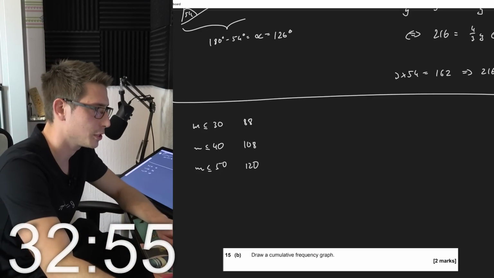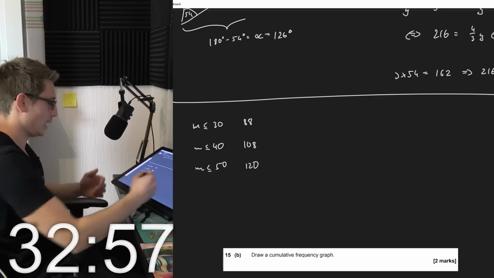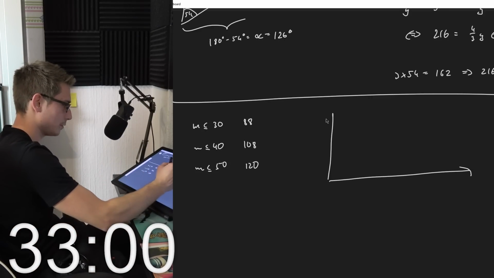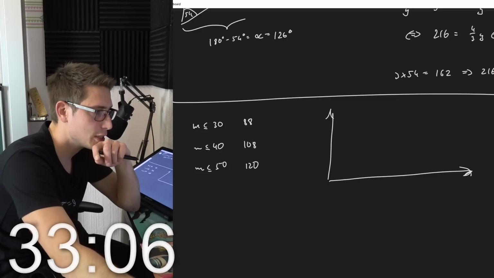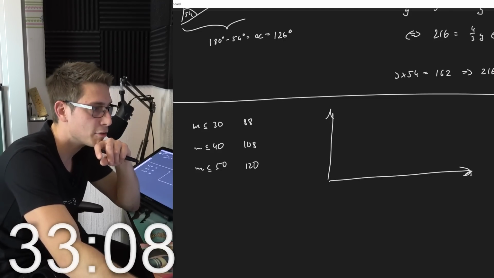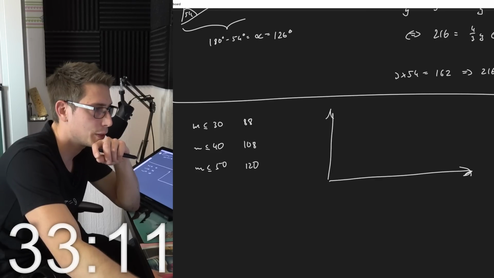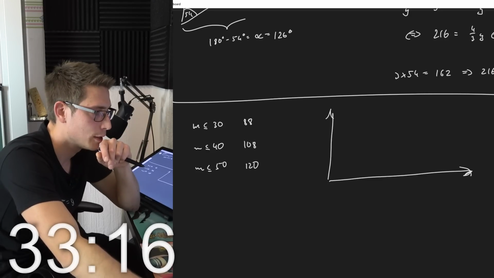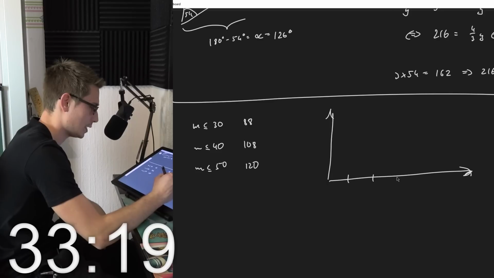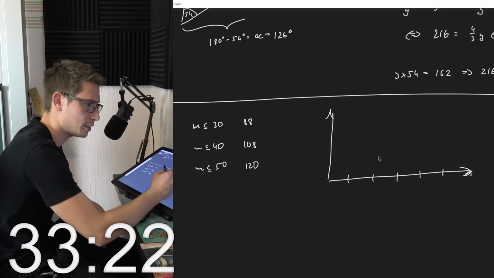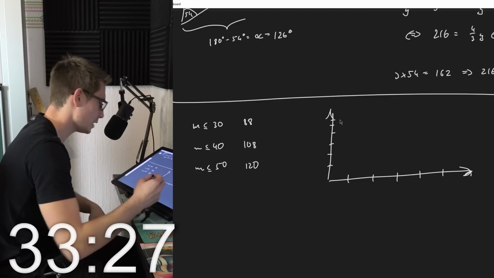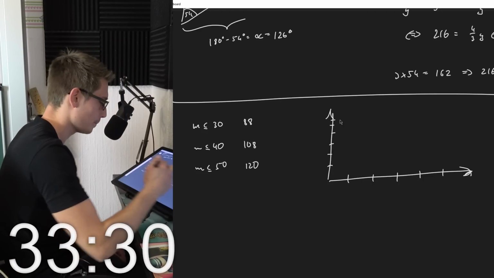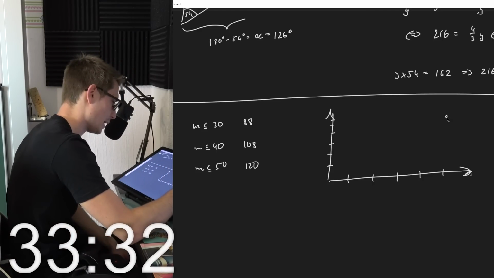Okay, draw a cumulative frequency graph. I have no idea what it is, to be honest, but I think we just have to sketch it somehow, and I think it's going to be a discrete graph because, I don't know, probably. Because you can't have half students, for example. So meaning 10, 20, 30, 40, 50, 20, 40, 60, 80, 100, 120. Okay, 120, this already sounds good.